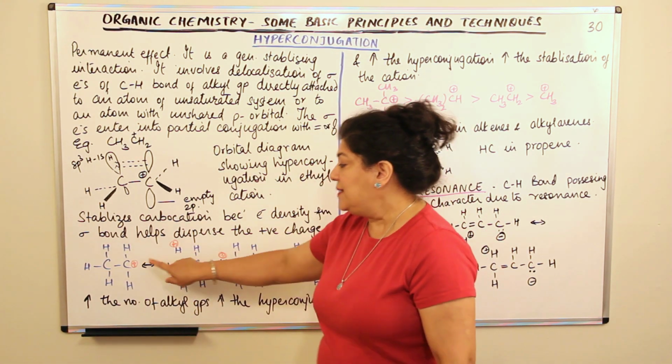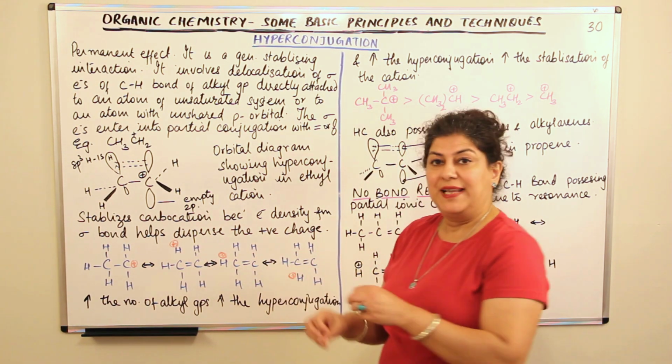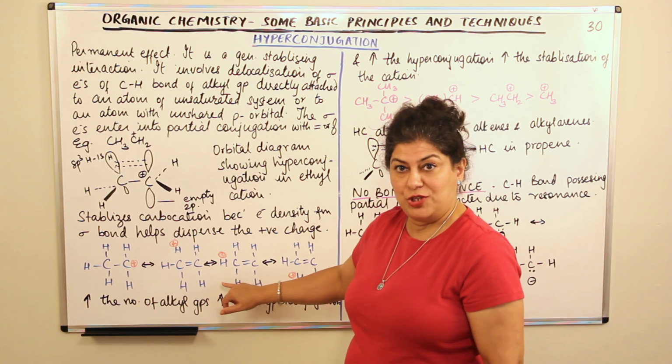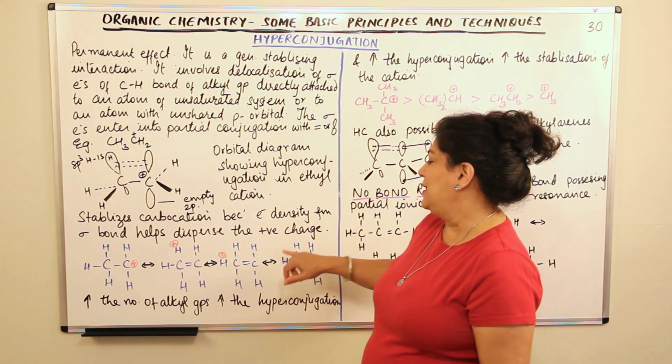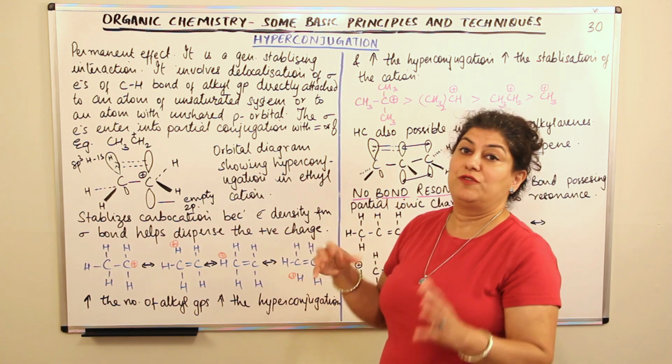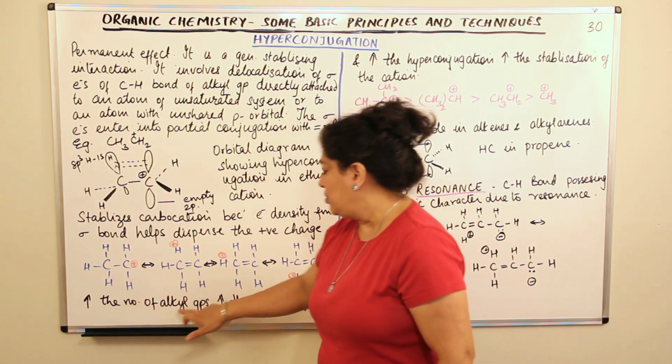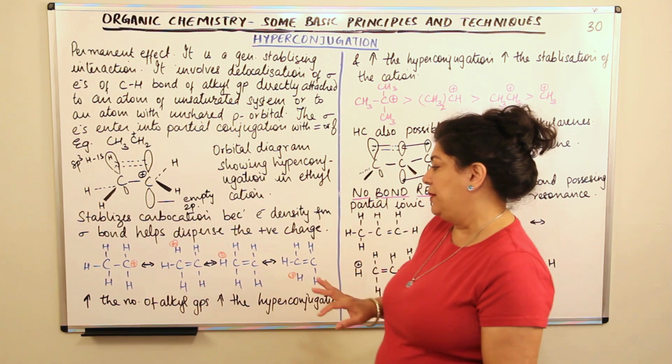Now, since the positive charge is moving from one position to the other, there is a dispersion of the positive charge, and therefore we said this dispersion of the positive charge causes stability. The greater the number of alkyl groups, the greater will be the hyperconjugation.